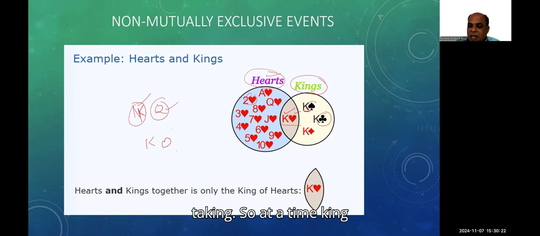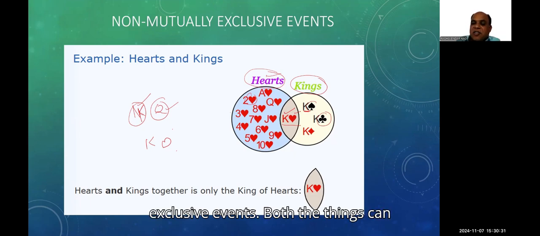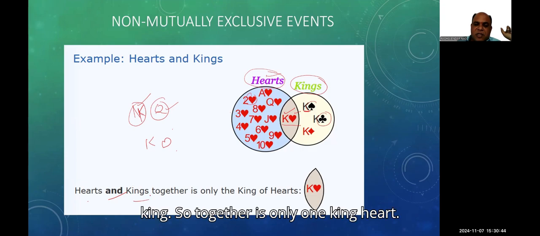So at a time, king as well as heart, both things are happening. These types of events are called mutually non-exclusive events. Both things can happen at a time. There is a possibility of a heart simultaneously being a king. So together it is only one king of hearts.